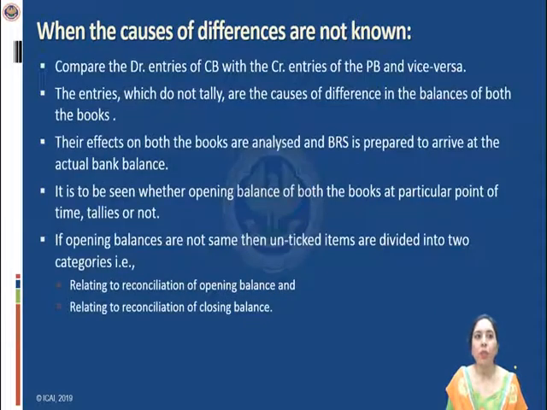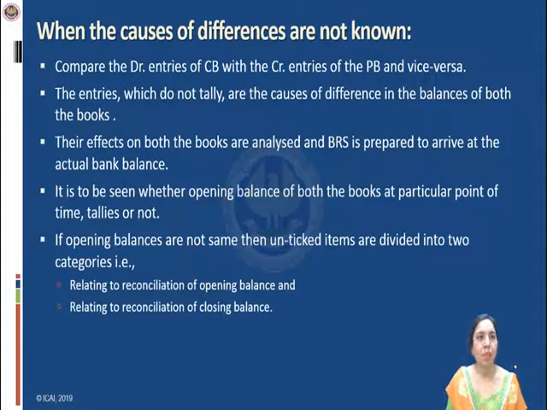When the causes of differences are not known. In this particular case, you will be given certain transactions in both the books, that is, balance and the transactions in the cash book. Similarly, balance and transactions in the passbook. So causes are not known, you have to search for them, you have to find them out on your own. After searching the causes, you have to reconcile and match the balance as per the other book from where you are starting with the balances.